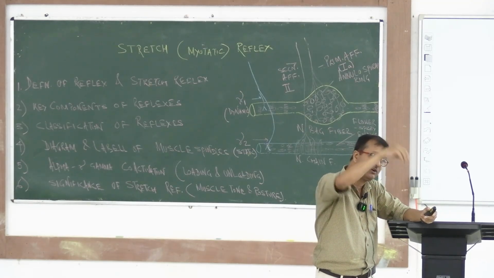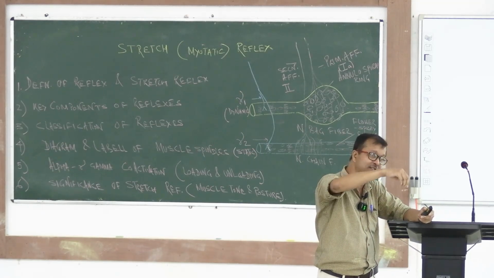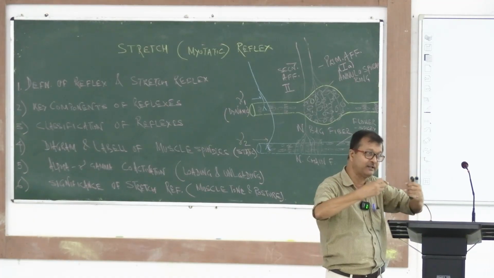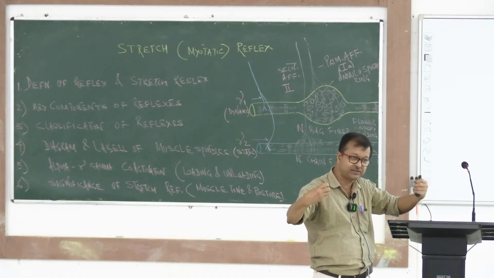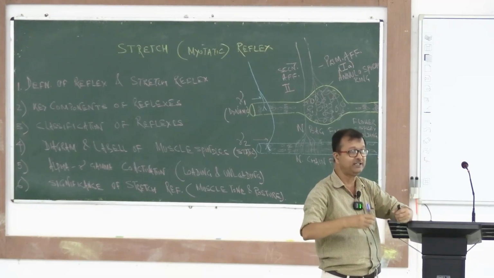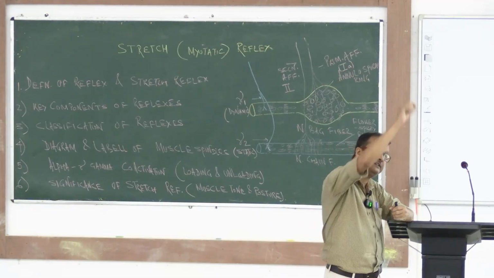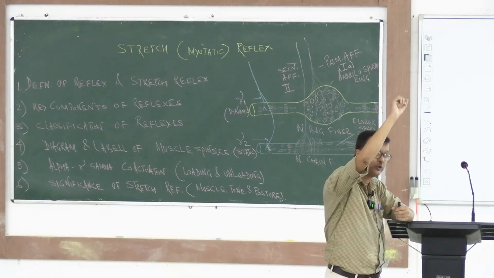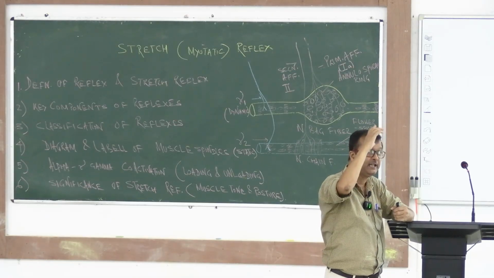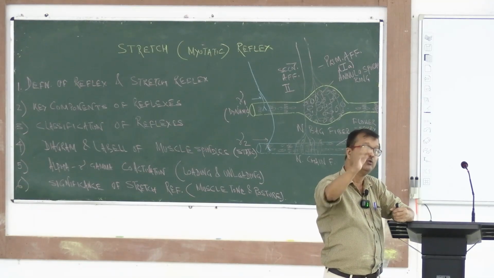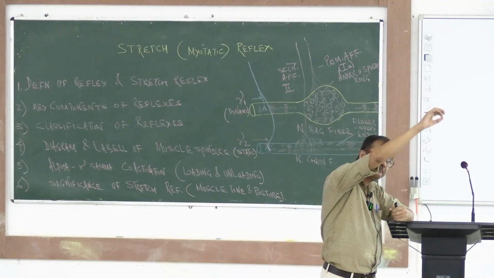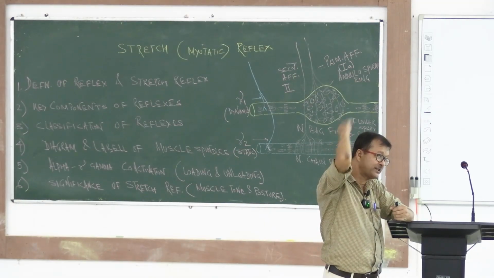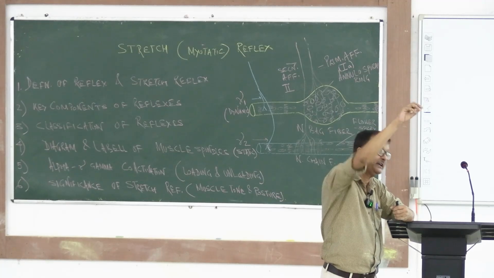And if the muscle gets stretched, then what happens? Within muscles, what are there? Muscle spindles. So those muscle spindles will also be stretched. That stretching gives repeated signals, repeated action potentials. That signal goes to the cord segment, the spinal cord, that means the integrating center.